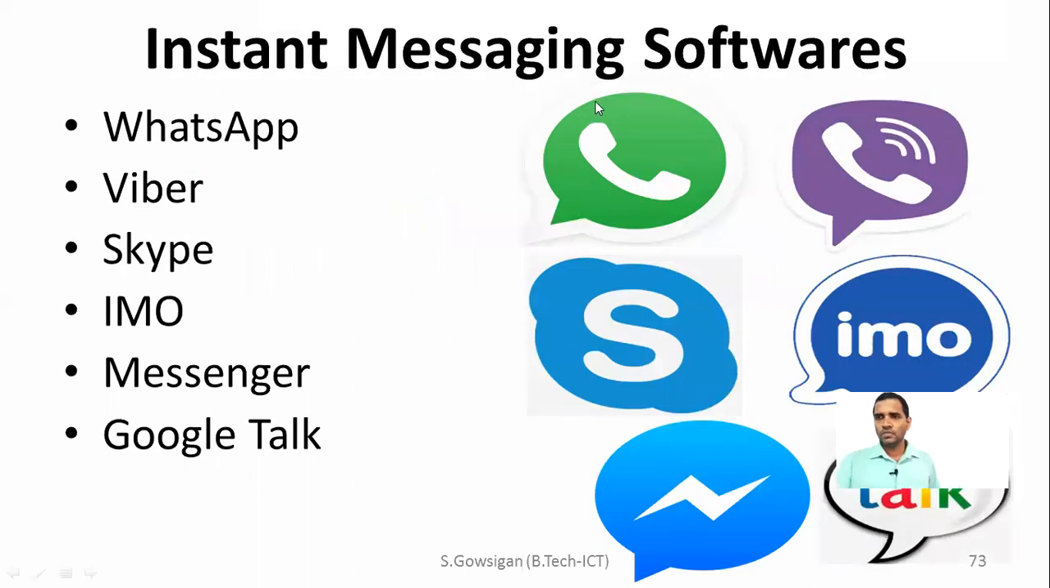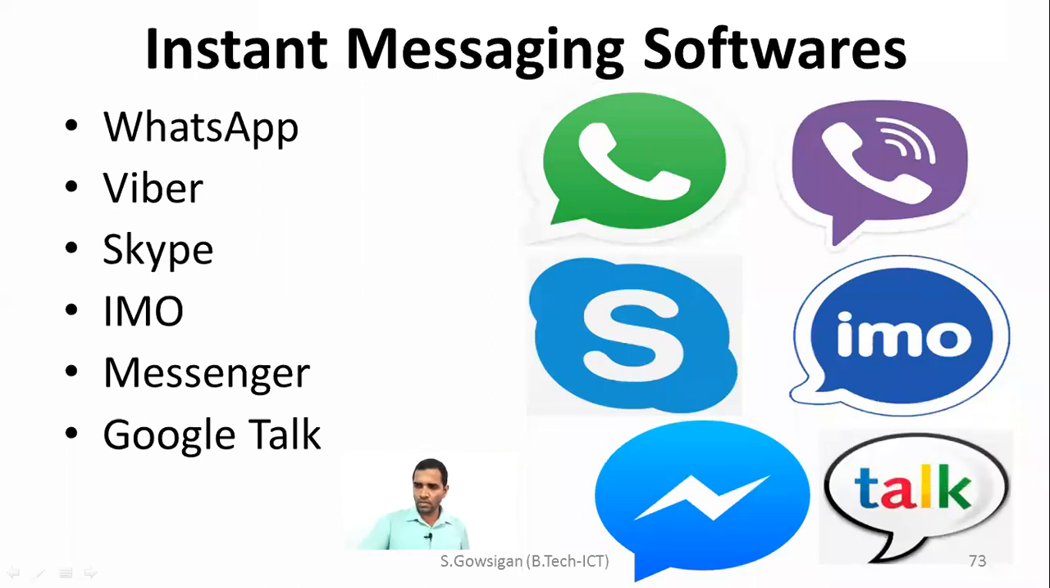Look here. Instant messaging software. You have WhatsApp, this is the logo, everyone knows. Viber there. Skype there, this is the logo for Skype. IMO, that is another one. Messenger is there, this is Messenger. Even Google has its own IM, called Google Talk. Even you know Telegram. So we have multiple instant messaging software. That's the very first thing.